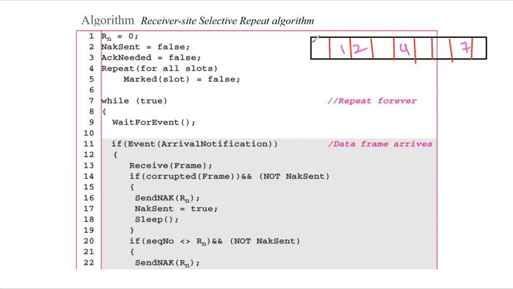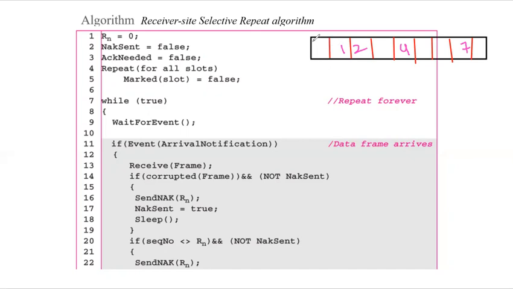And if the frame is not corrupted and the sequence number is in the window, what we do is store the frame and mark the slot. So once we receive frame 1, we store it in the window, mark the slot as true, and if contiguous frames from Rn have been marked.